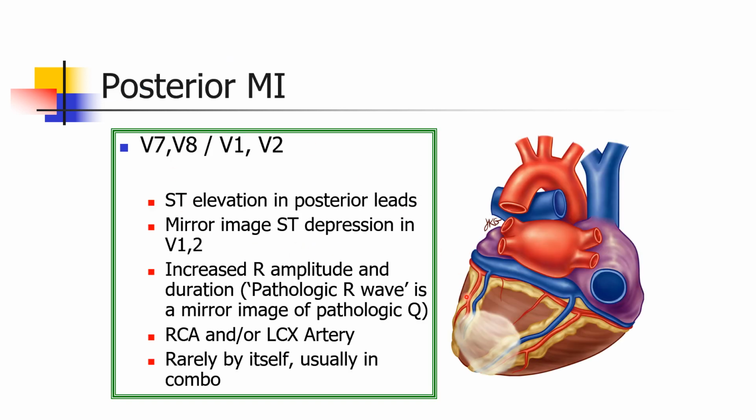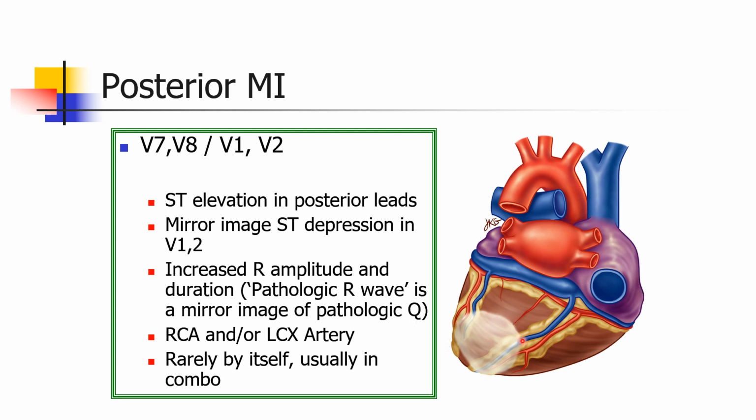Now let us come to posterior myocardial infarction. See, the heart is seen from the posterior surface, and if there is a posterior myocardial infarction, ST elevation will occur in the posterior leads V7 and V8, which we commonly do not take. So the mirror image, ST depression, is seen in V1 and V2. There will be increased R wave amplitude and duration in V1, what is called the pathological R wave, which is the mirror image of the pathological Q wave.